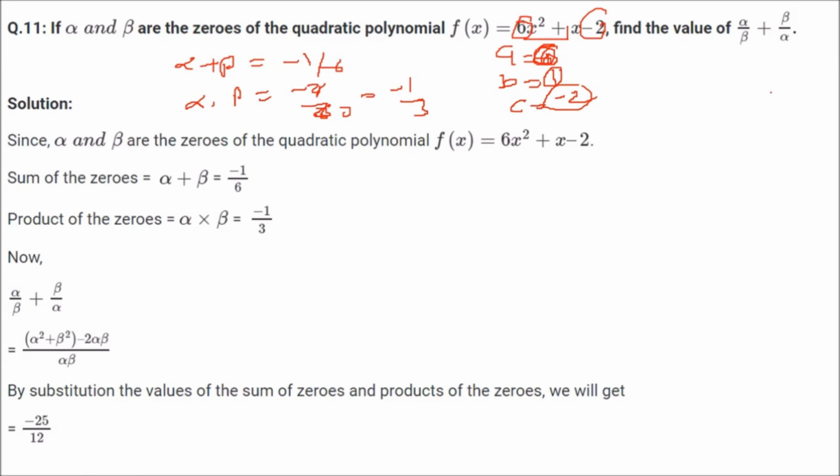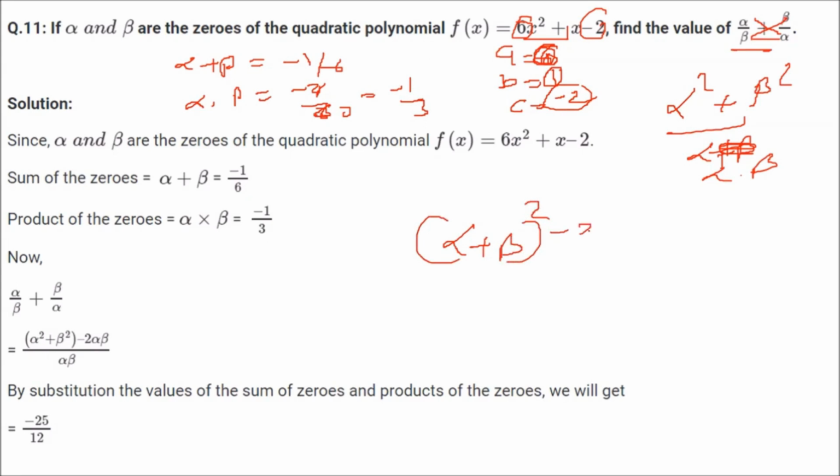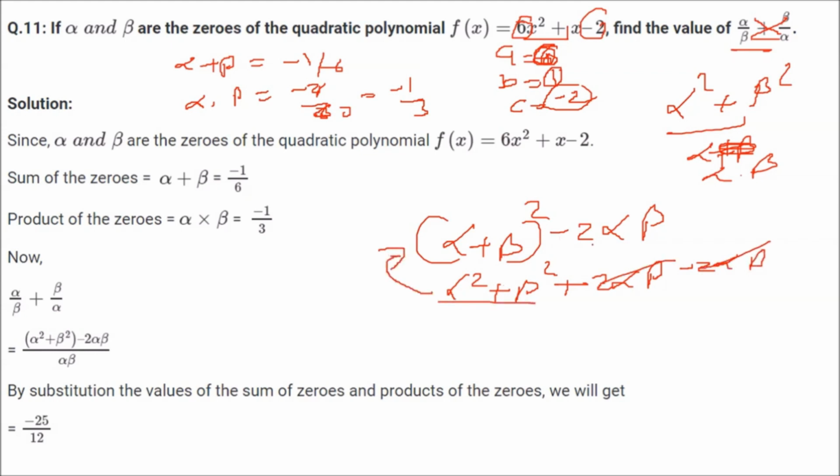Now let us see this one. This is alpha into alpha, that is alpha square. This is beta into beta, beta square by alpha into beta. Sorry, alpha into beta. Now alpha square plus beta square can be written like this: alpha plus beta whole square minus 2 alpha beta. How? Alpha plus beta whole square is what? Alpha square plus beta square plus 2 alpha beta, and we have a minus 2 alpha beta. This cancels. So alpha square plus beta square is essentially equal to alpha plus beta whole square minus 2 alpha beta.